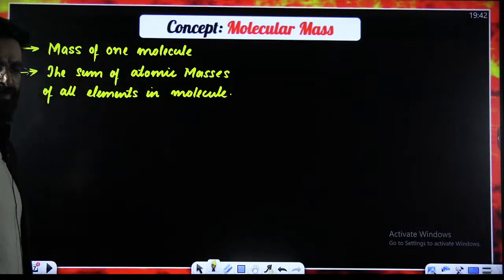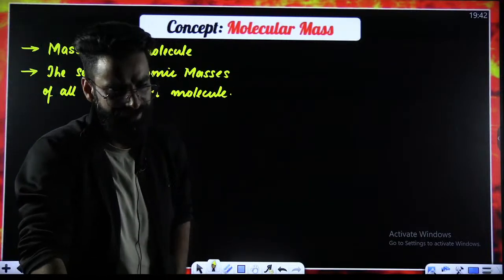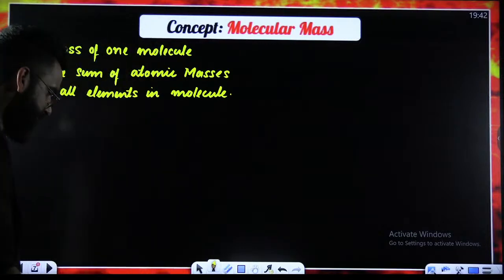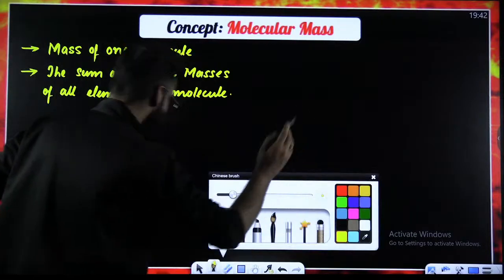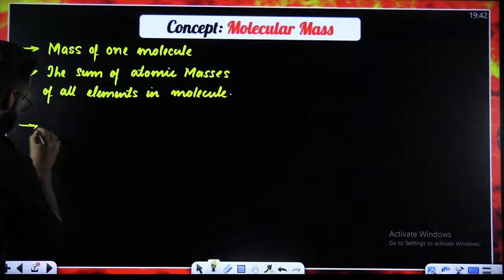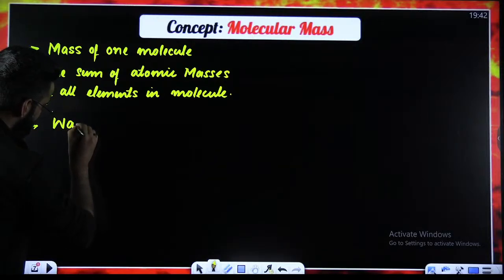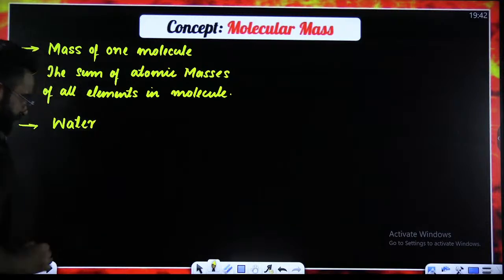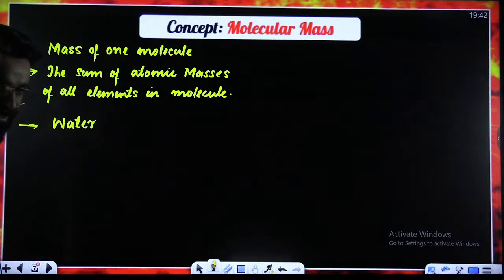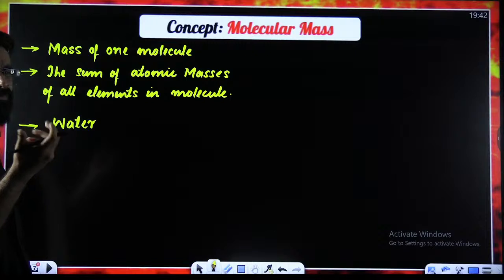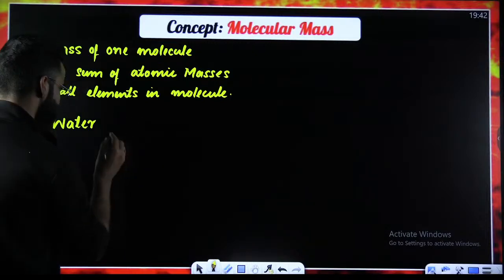It's very simple and basic. Let's try to understand it carefully. My dear students, for example, if I take water into consideration, you know the molecular formula of water. It is H2O.